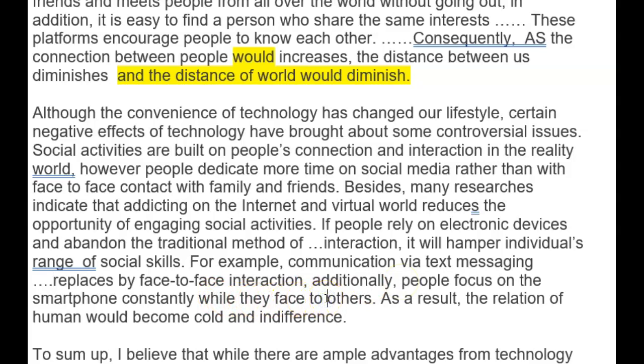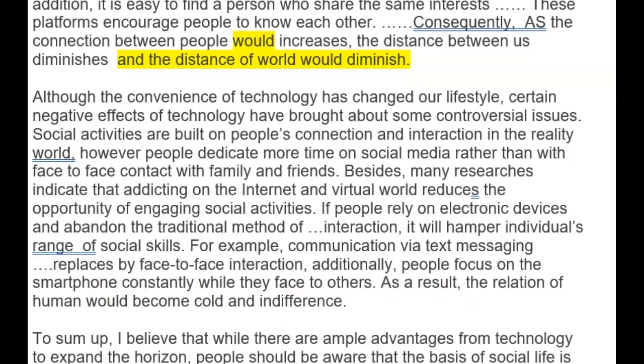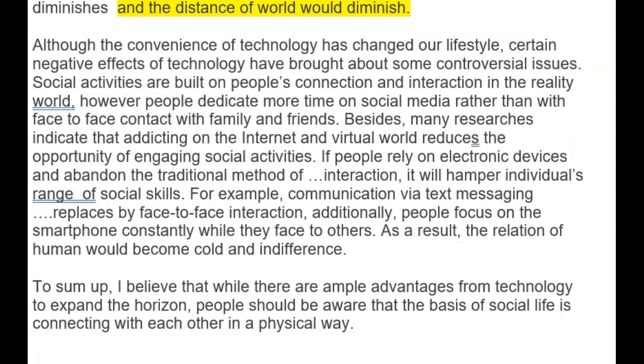Okay, as a result, the relations of humans are becoming cold and indifferent. Be careful of which tense you're going through. You're starting here on the present tense. Stick with present tense. It's true, it's a fact, it's happening now. So don't disappear into a conditional there. But that is a nice argument, well done, good paragraph.